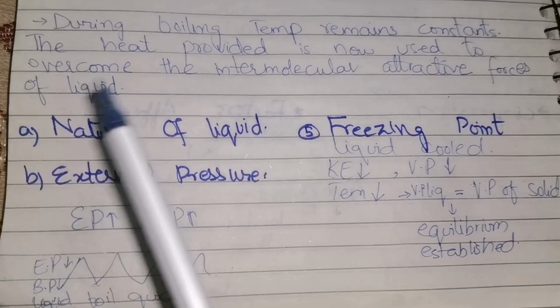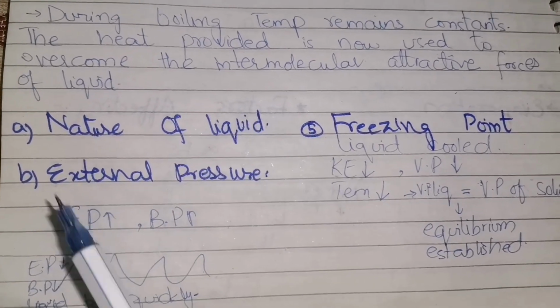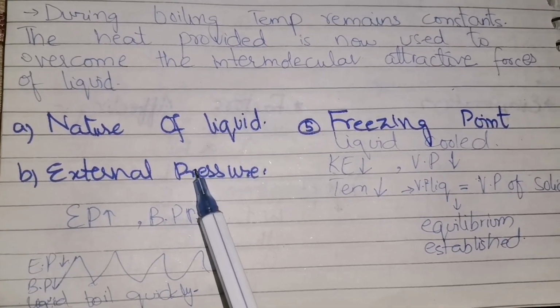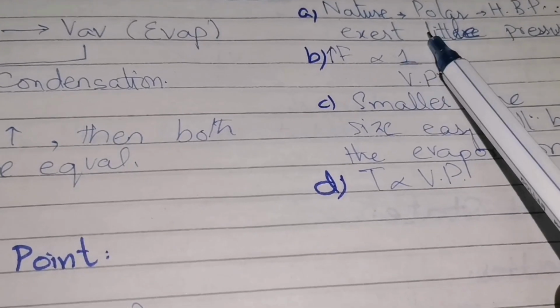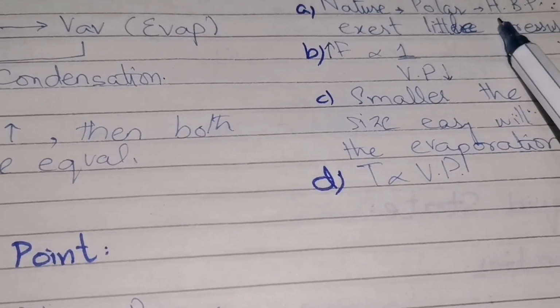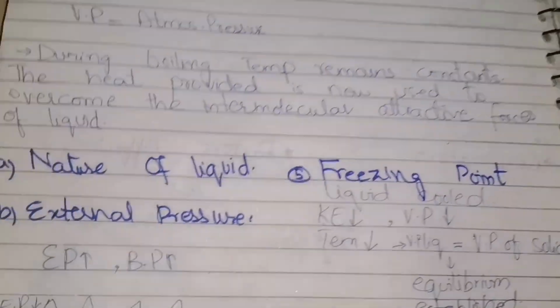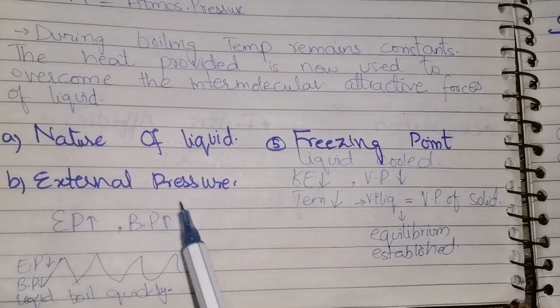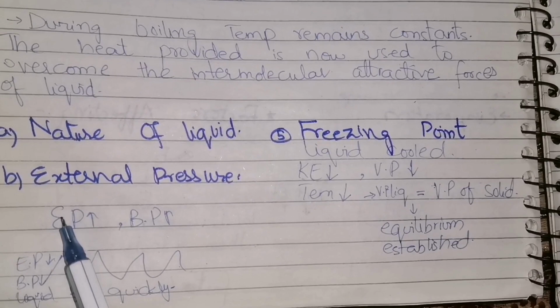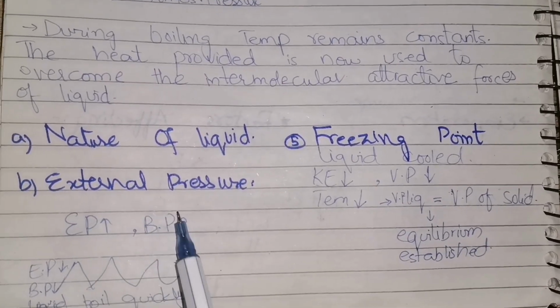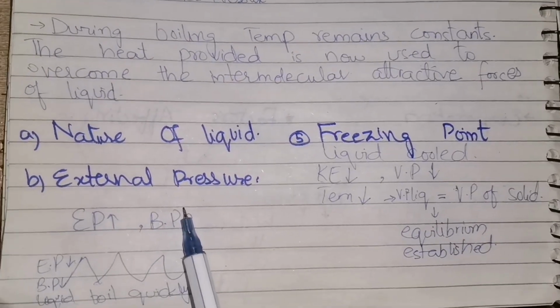Now the factors that are affecting the boiling point are the nature of the liquid and the external pressure. If it is polar in nature, it will have high boiling point. If it is non-polar in nature, it will have low boiling point. Now coming towards the external pressure, with the increase of external pressure, the boiling point also increases.